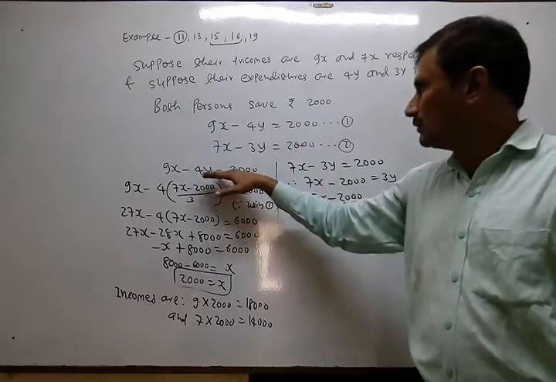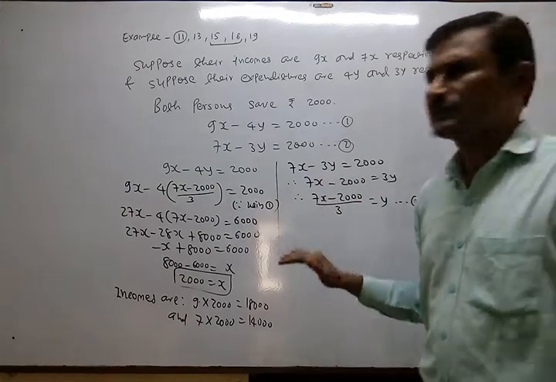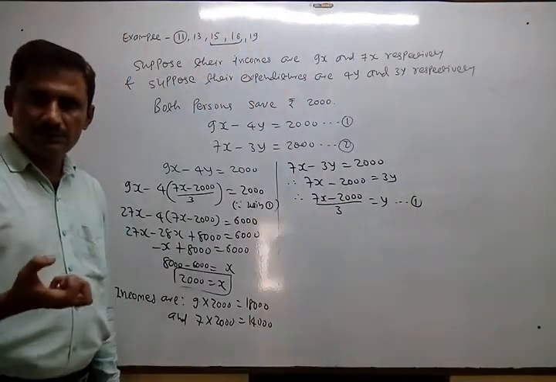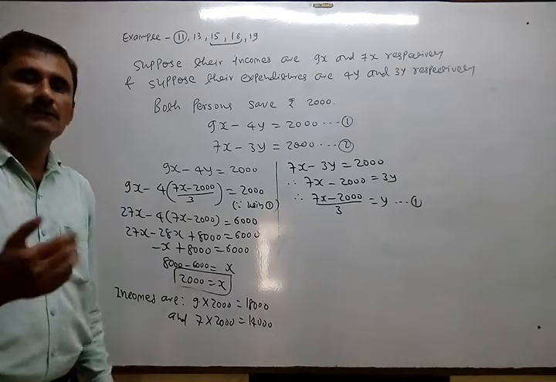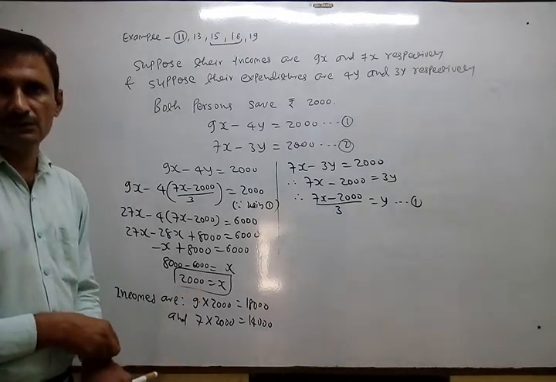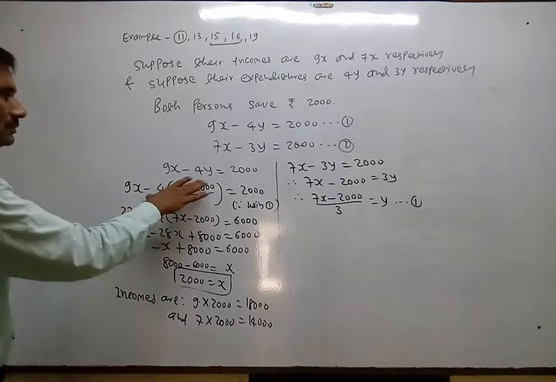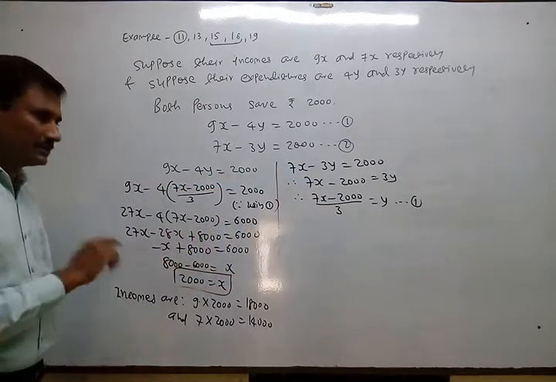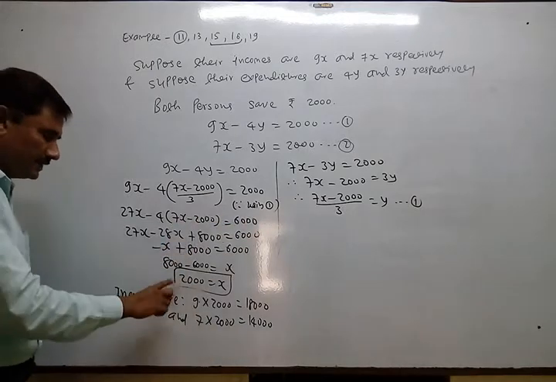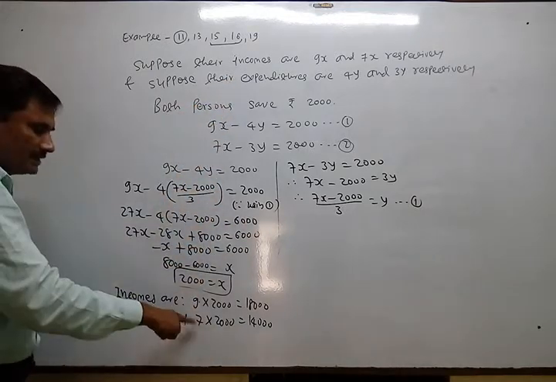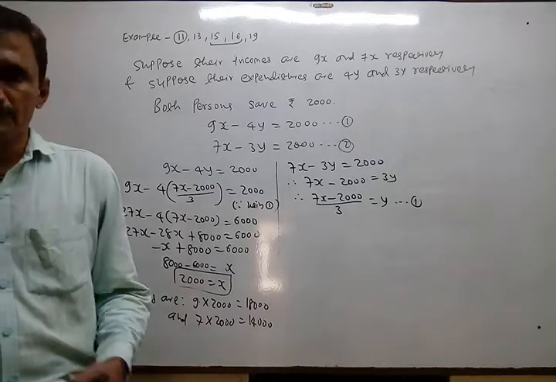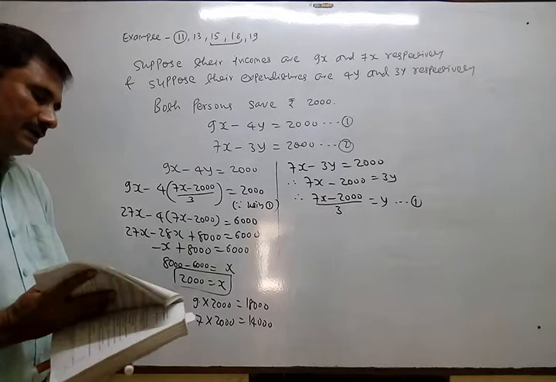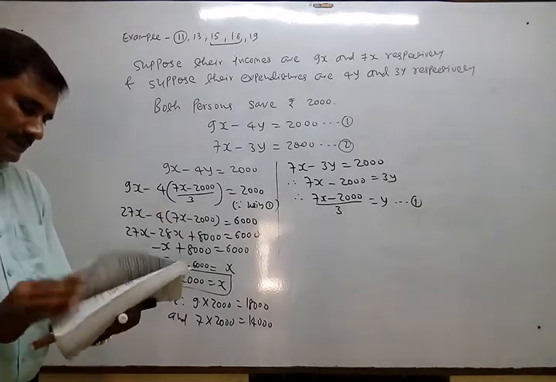Now according to our substitution method, what we are doing is, make any one variable the subject from any one equation, and after getting that, use the second equation. So we got x, y is not needed, so we just place x in both incomes. So this is example number 11. Now look at example number 30.